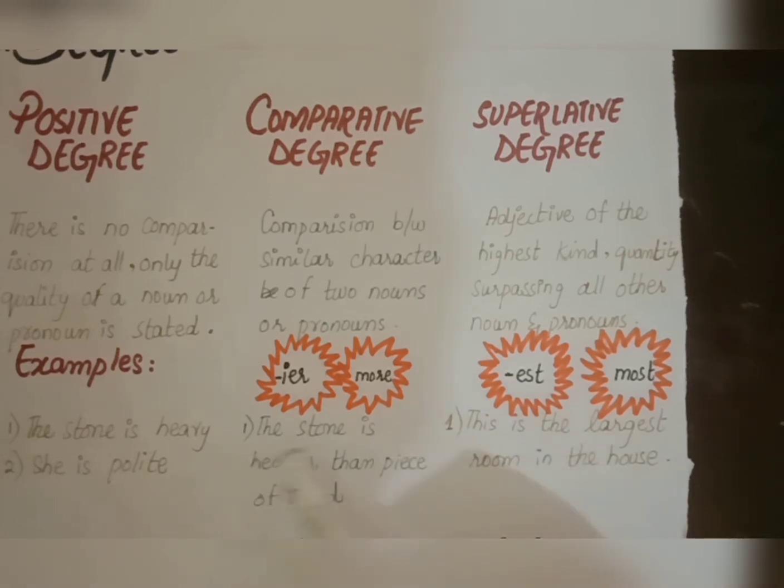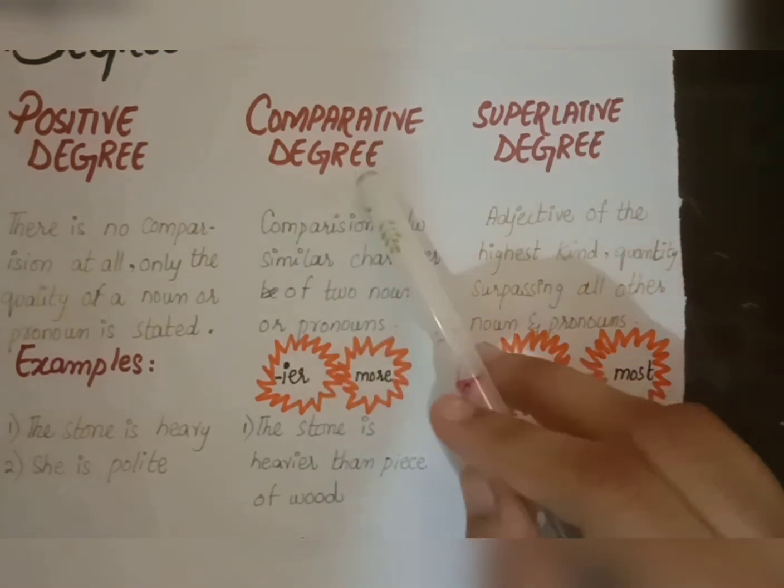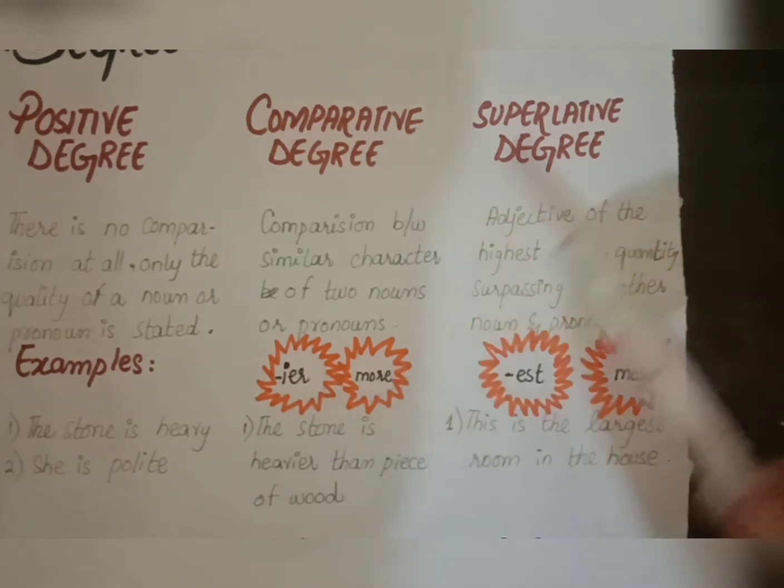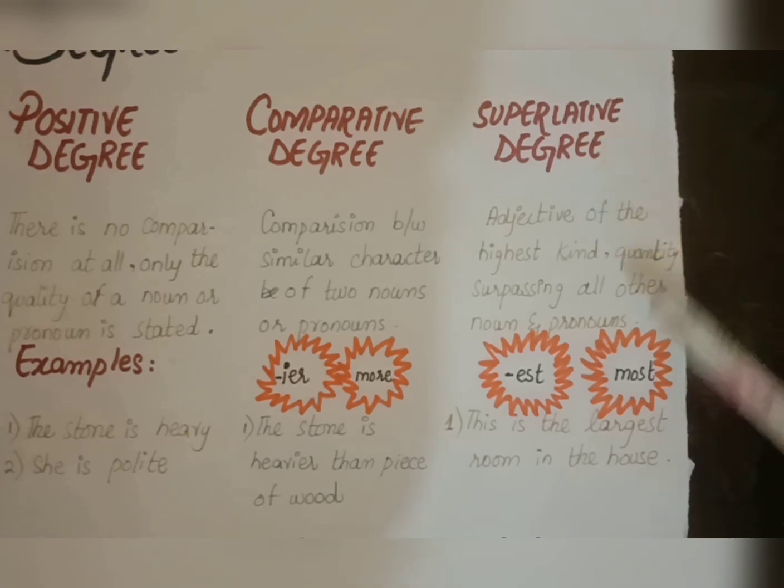Comparative degree between two stones: the stone is heavier than the other stone, or you can say the stone is heavier than a piece of wood. So when you have to compare two things, you have to choose the comparative degree form. And for comparative degree forms, the positive adjective will change by the addition of ier at the end and more at the first place.